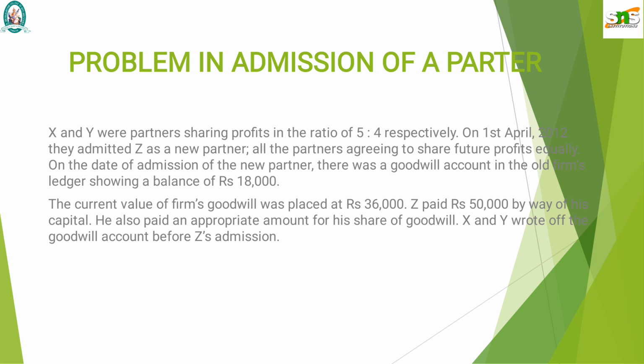Z is bringing 50,000 as his share of capital, and he also brings goodwill as his share, and they are telling that X and Y write off the old goodwill that appears in the ledger of the old firm before Z's admission.